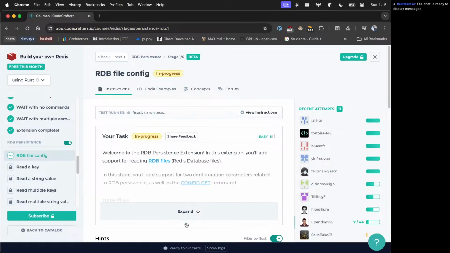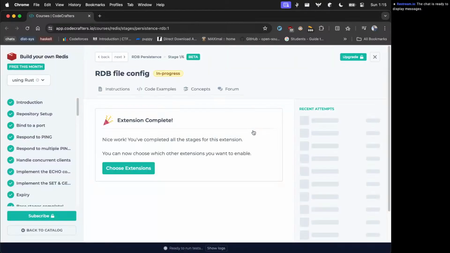It says everything is up to date, and these are the logs. It completed and it worked fine.